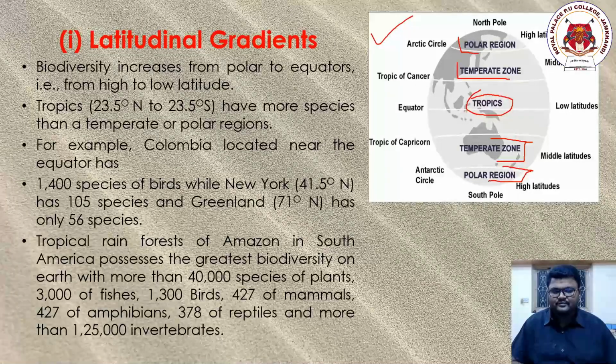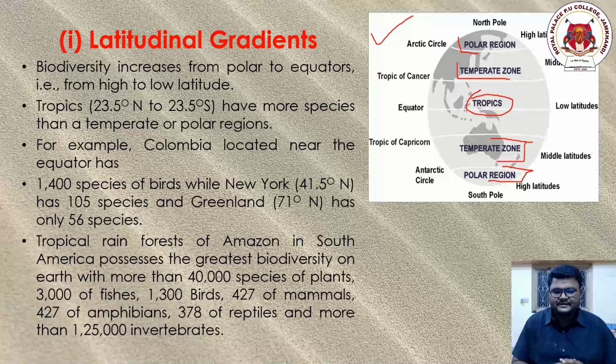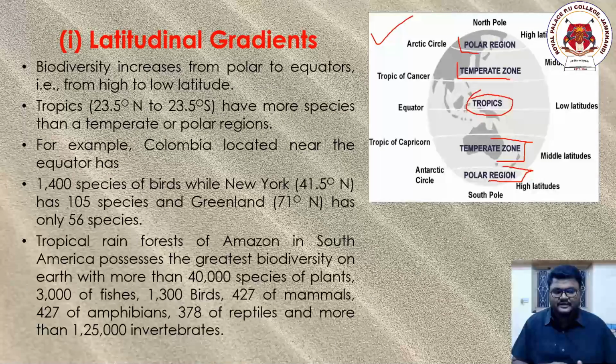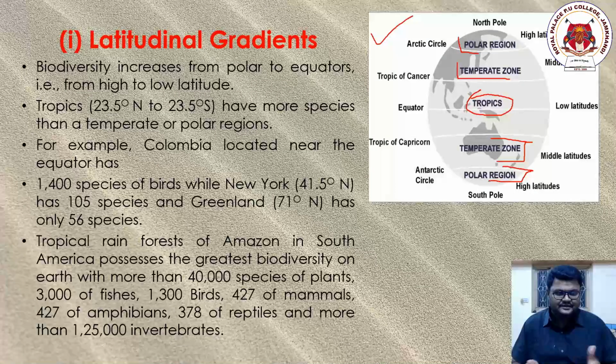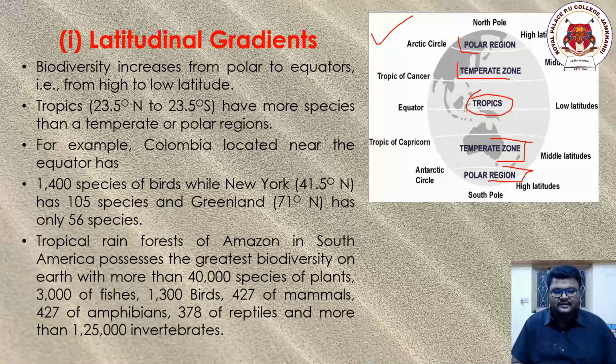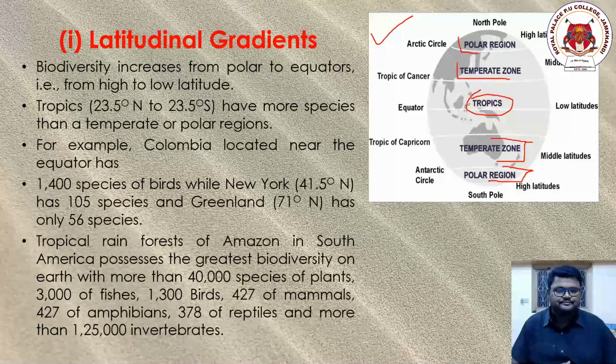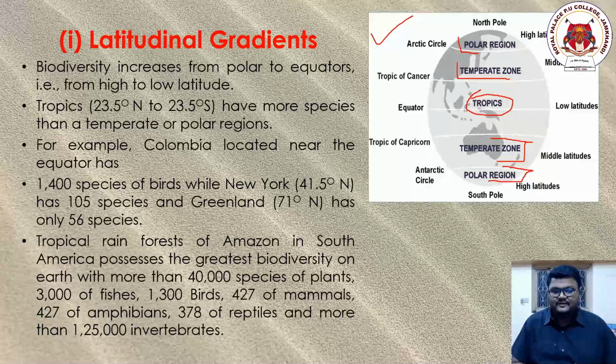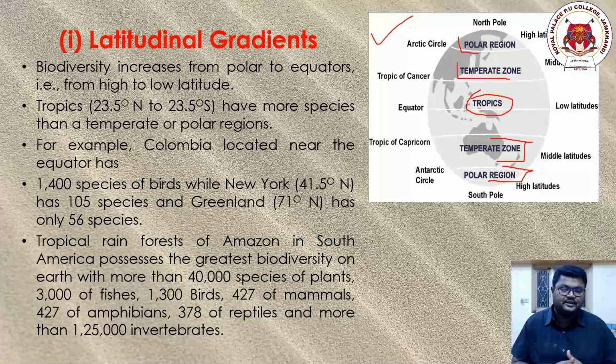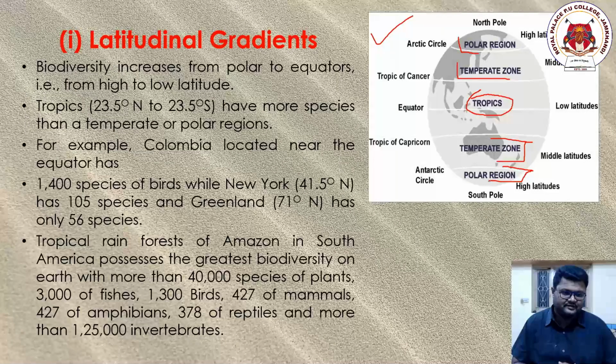Right, students? It is needed to understand this globe and its division into latitudes. We call them Akshamshagalu, Rekhamshagalu in Kannada. We use the words longitudinals and latitudinals.